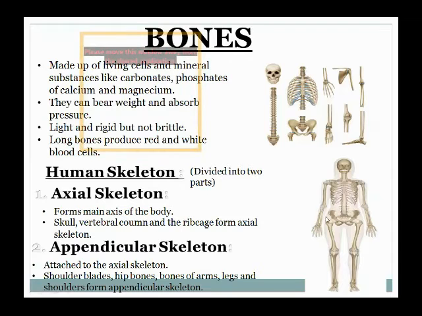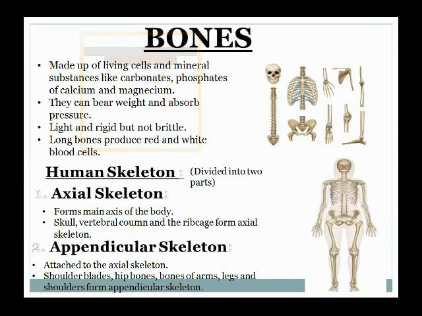Okay, I'm sure it's very clear to you: the axial skeleton includes the bones of the skull, rib cage, and vertebral column, and the appendicular skeleton includes shoulder blades, bones of hands, arms, and legs. All these come under the appendicular skeleton.